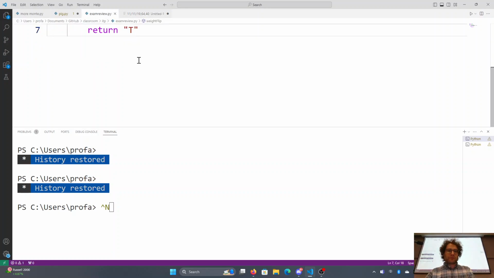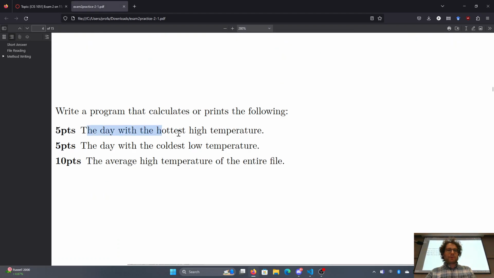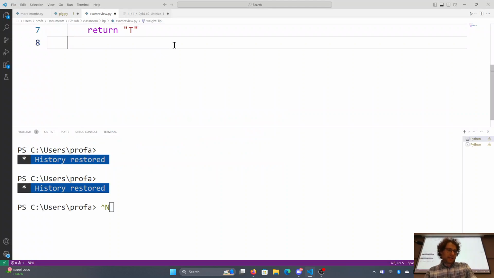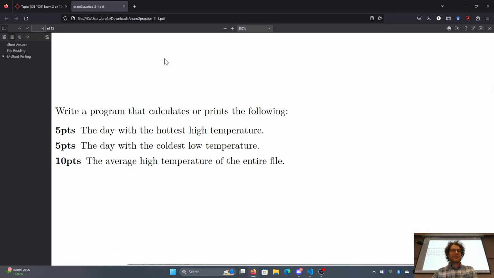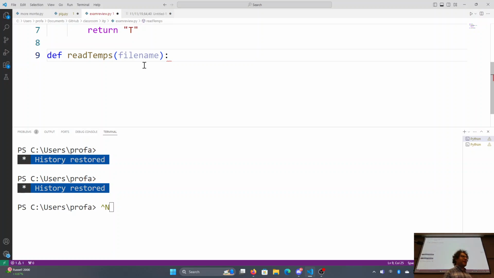Okay, so let's go ahead and see. We have a program that calculates the highest high, the lowest low, and the average high temperature. We'll work on the first two simultaneously, and then we'll work on the last one, which is def read_temps. Here I'll put in the file name as an argument. You can construct the file reading in a bunch of ways. I like doing things as functions, and I love it when I put in the file name as an argument. That is just my personal preference.